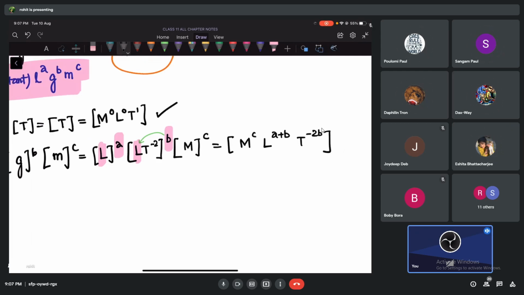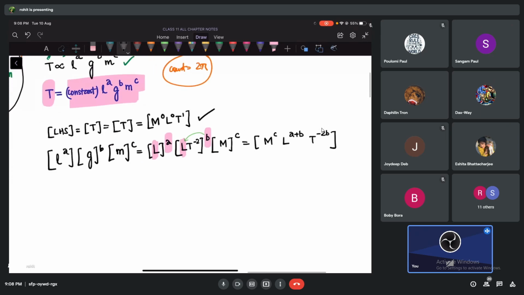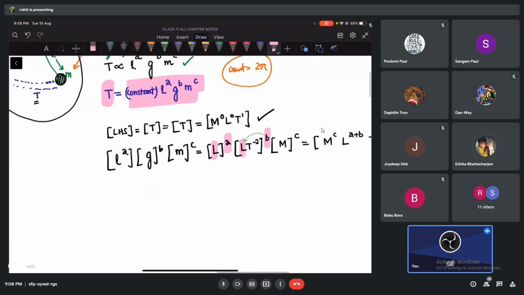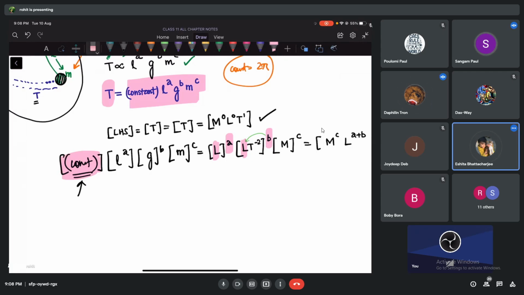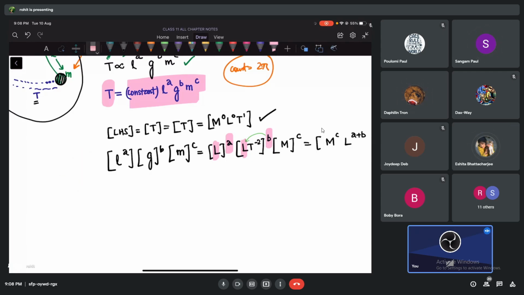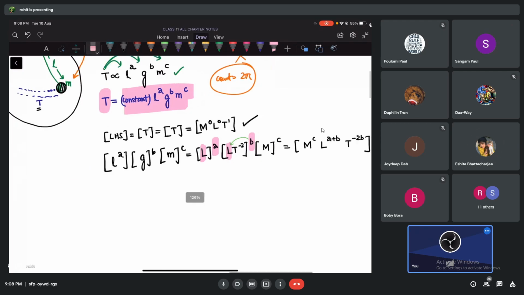We have arranged it properly. By the way, I have not written the constant. I should write the dimension of the constant on the right hand side. But I told you I can derive it, provided this constant has no dimensions. That's why I'm not even writing it. I think this part is clear, no?